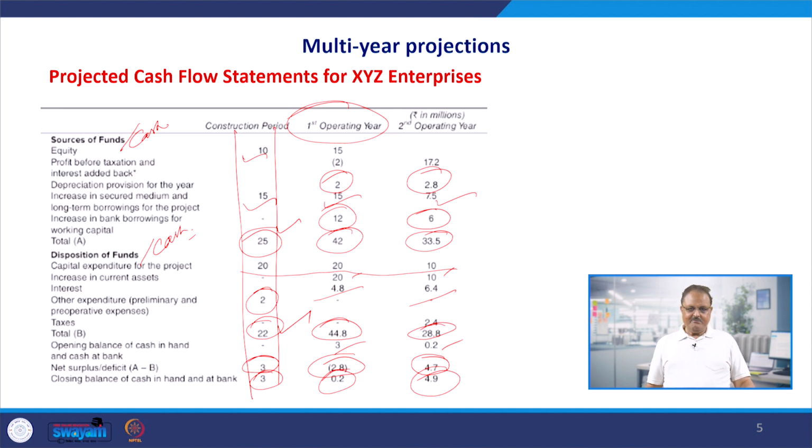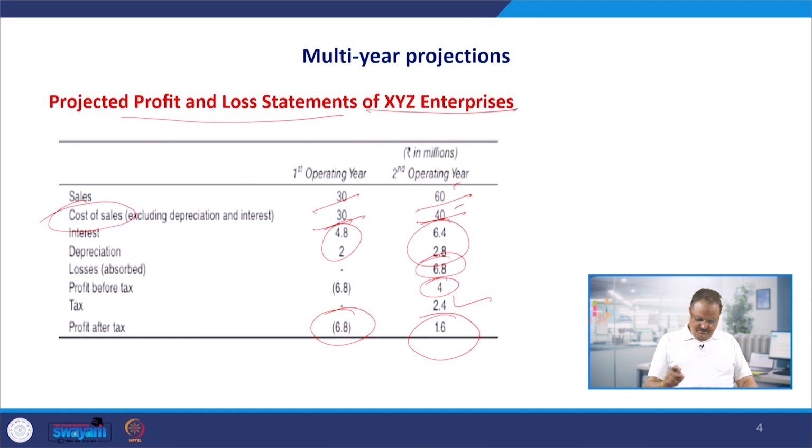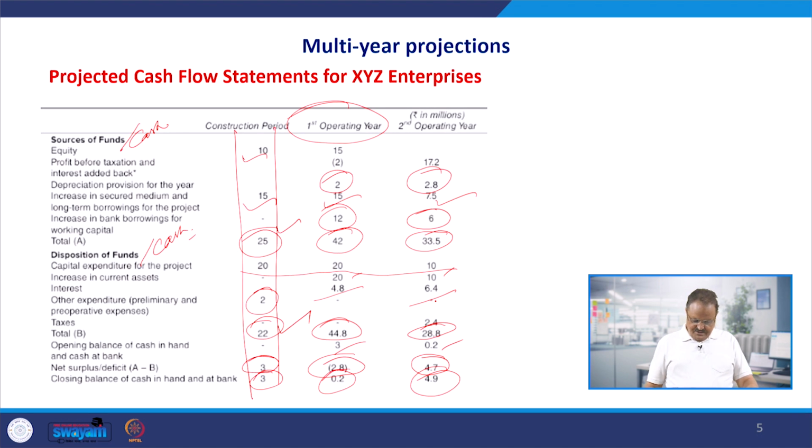Now, because of the profitability in the second operating year, the cash position has significantly gone up. If you go to the profitability component here, profit after tax was 1.6 million, and the cash position is very comfortable here. It is because of the total sources of funds. We have funds from different sources, 33.5 million, and total applications were 28.8 million. So the net balance with us is a surplus of 4.7 million, and the closing cash balance here is 4.9 million.